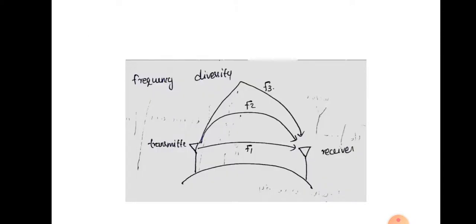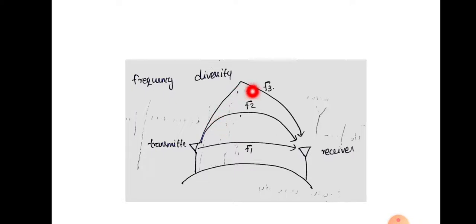Here there will be a transmitter antenna and a receiver antenna, and diversity is attained by transmitting the same signal or same information by modulating it with different carrier frequencies. Suppose the information is my name is Praveena. It is transmitted modulated with the frequency f1. In the second case, the same information is transmitted by modulating it with the frequency f2, and in the third case with the frequency f3.